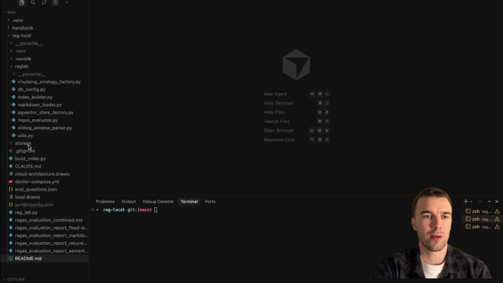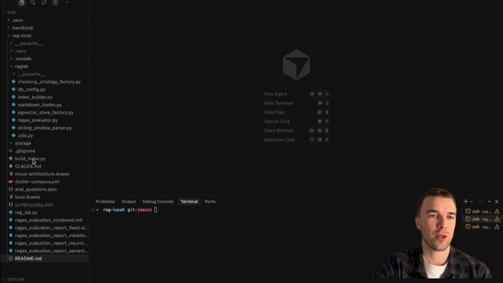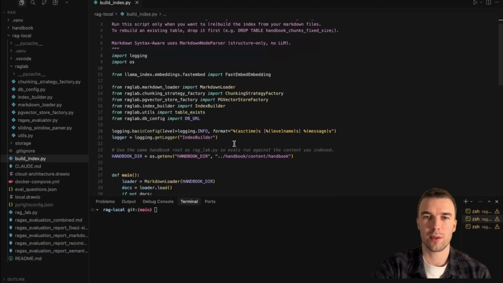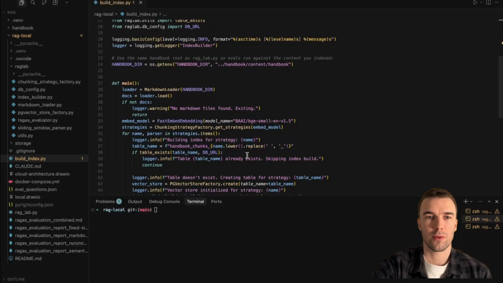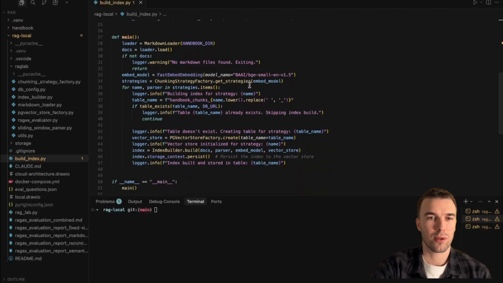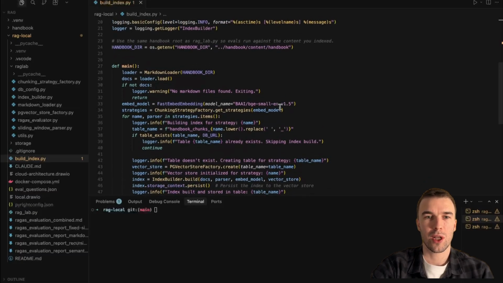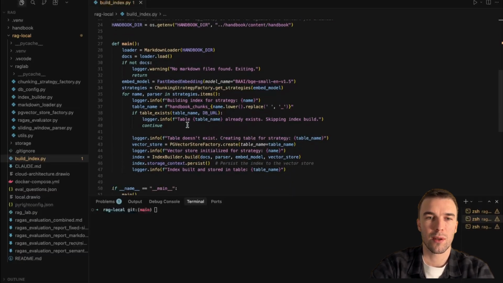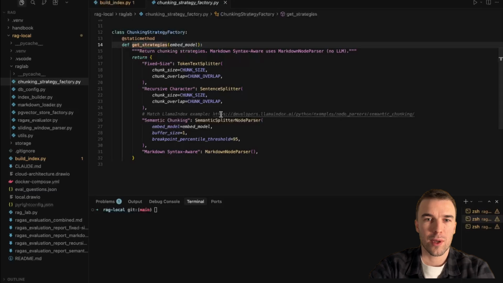I prepared local benchmarking scripts which consist of 2 parts. First one is build index. This is a script which grabs all our GitLab handbook, and using different chunking strategies, it's splitting chunks and building index. Let's look at the strategies we have.